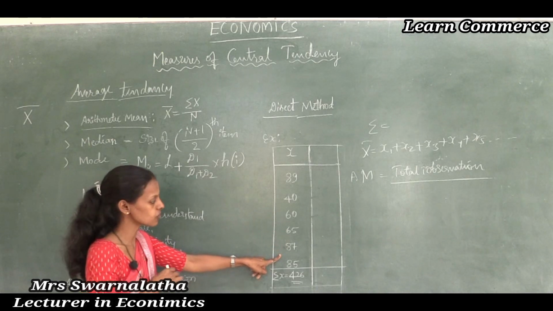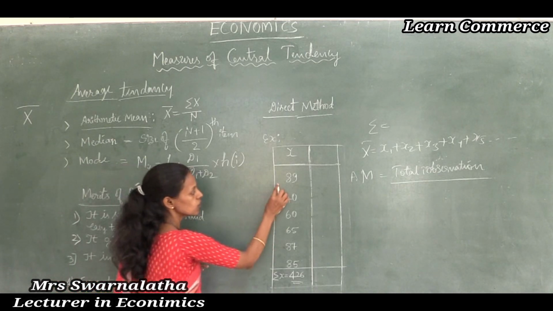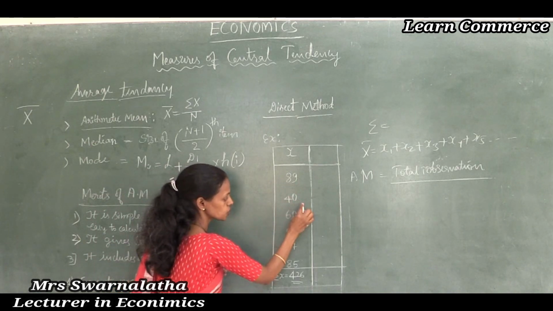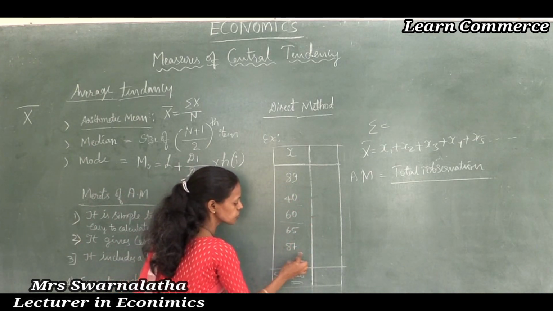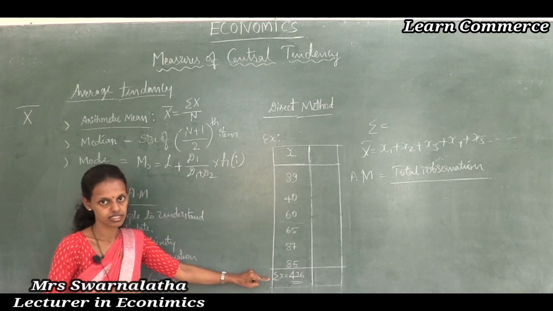What is the total number of observations? How many observations are here? We have to count. Observation 1, 2, 3, 4, 5, 6. Six observations you can see here.